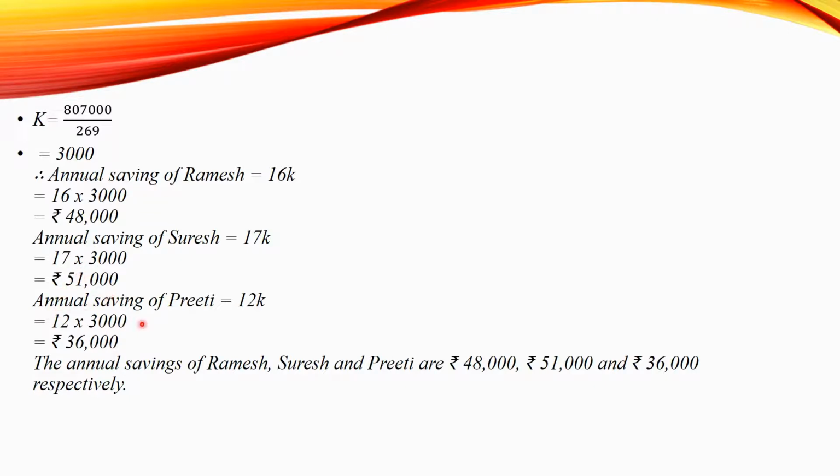Annual saving of Preeti is equal to 12k, that is equal to 12 multiplied by 3,000, which is equal to rupees 36,000. The annual savings of Ramesh, Suresh and Preeti are rupees 48,000, rupees 51,000 and rupees 36,000 respectively.